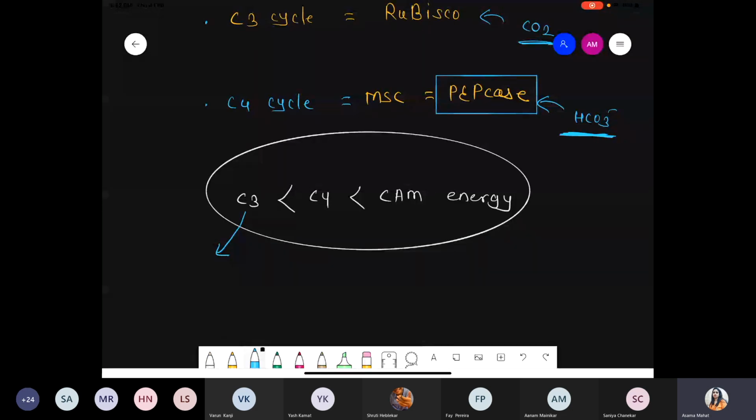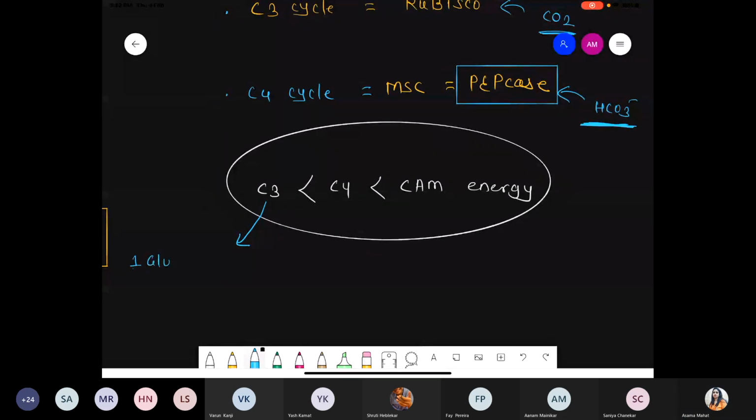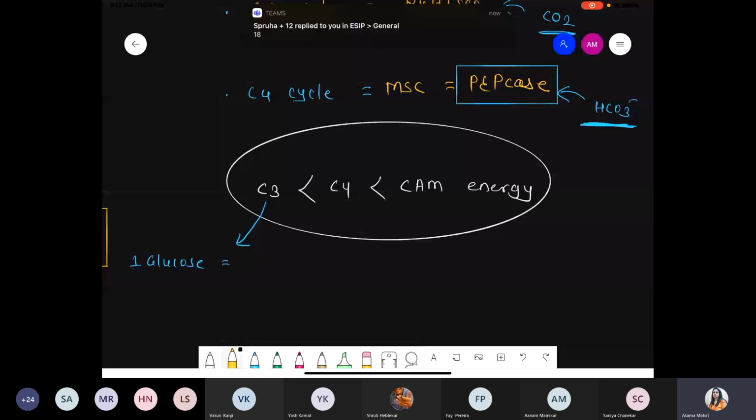In the case of the C3 plant, we saw how many ATPs? How many ATPs for one glucose? 18 ATPs and, yeah, Spruha, we saw 18 ATPs plus 12 molecules of NADPH.